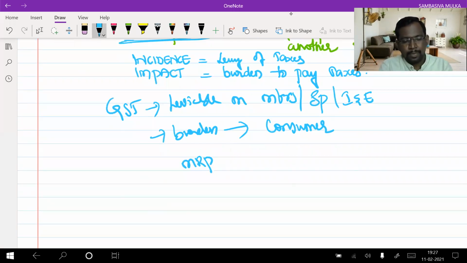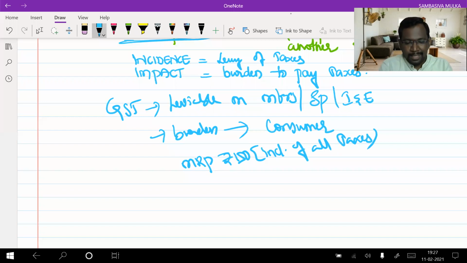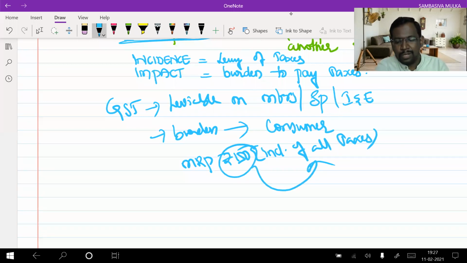MRP 150 rupees. Within the brackets, you will observe what? Inclusive of all taxes. And this 150 rupees consists of what? All taxes. And who is paying the tax? The customer is paying the tax. But it is leviable on whom? Leviable on the manufacturer of that notebook. You purchased a Classmate notebook. Who are the manufacturers? ITC. So the GST is leviable on ITC.